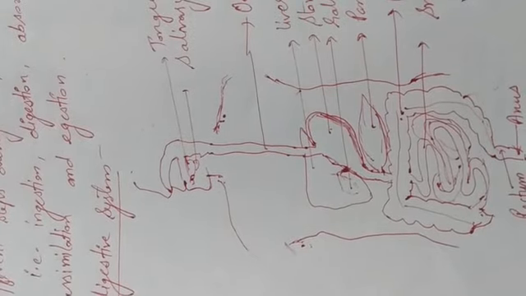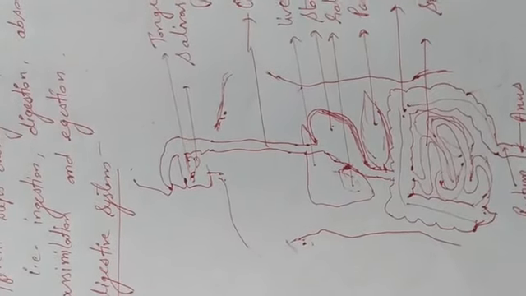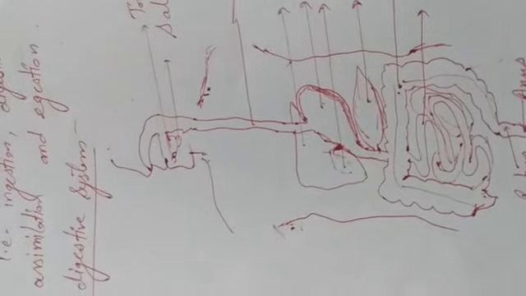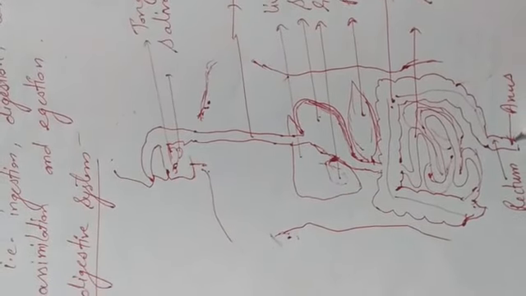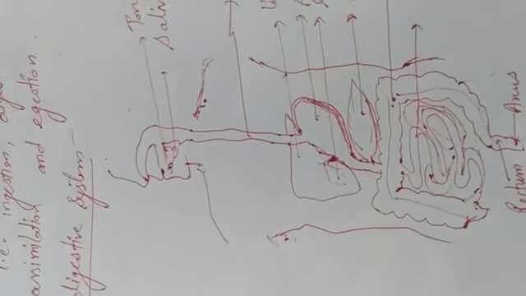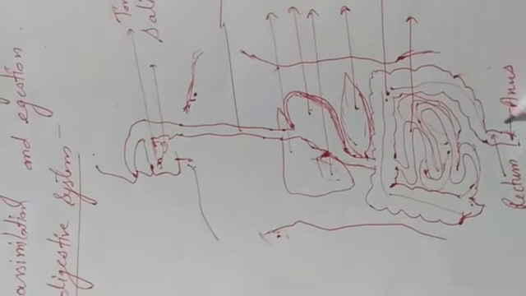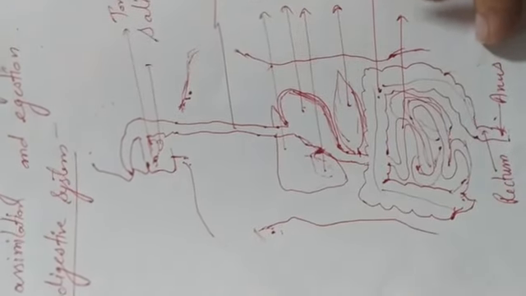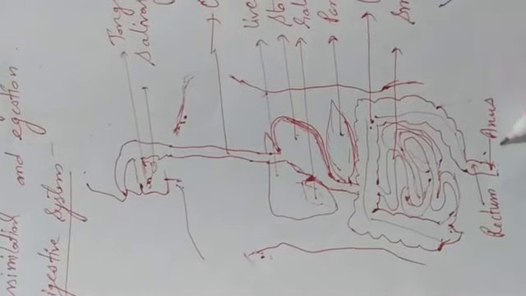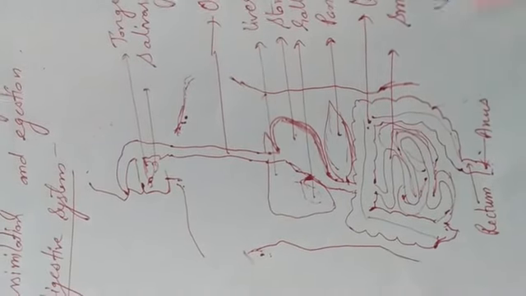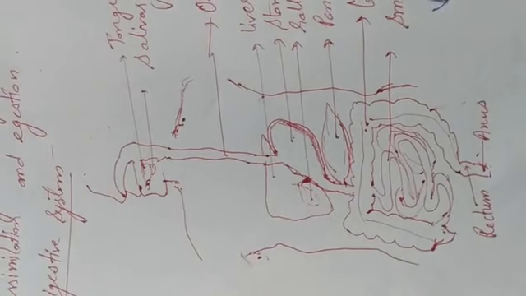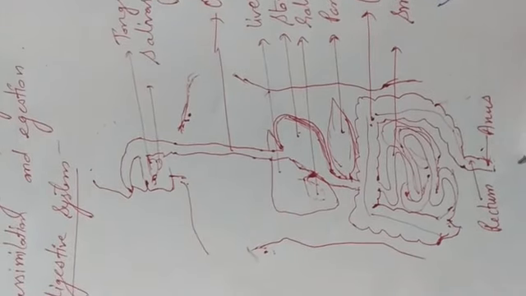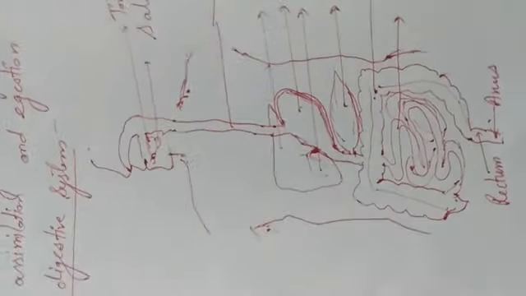Now from here the waste faeces pass through the rectum, and from the rectum they pass through the anus, and from the anus they come outside our body. This process is known as egestion. That is the complete digestive system of our body. From here to there food will go, and up to there is the waste faeces that is left. After the absorption of all the nutrients from digestion, the waste will come out from this one. Now this complete digestive system we will read from our book.